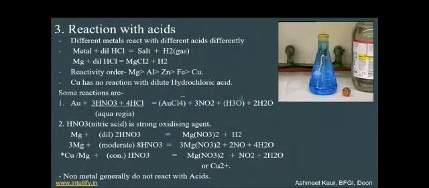In this case, we can see that magnesium reacts with all three forms of nitric acid, but copper is the only metal that reacts only with concentrated HNO3 and forms the ions of copper, Cu2 positive. And non-metals generally do not react with acids.